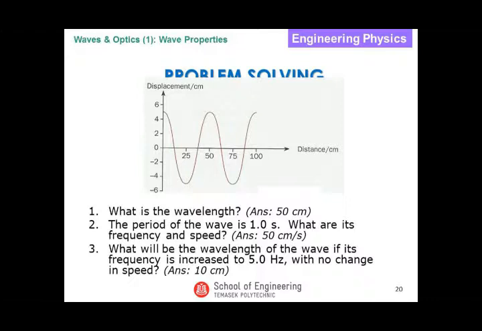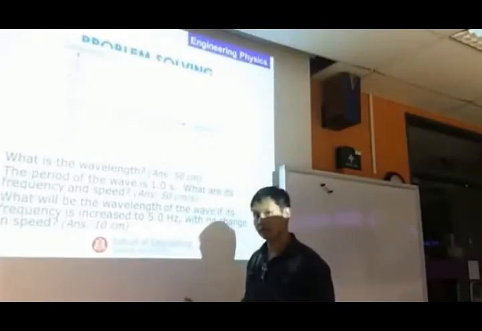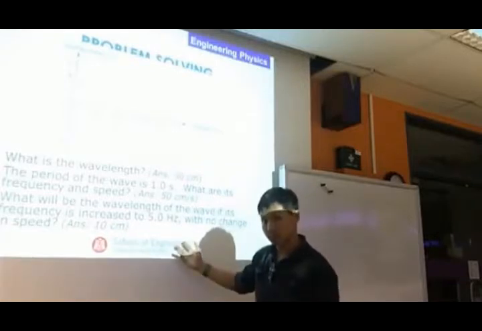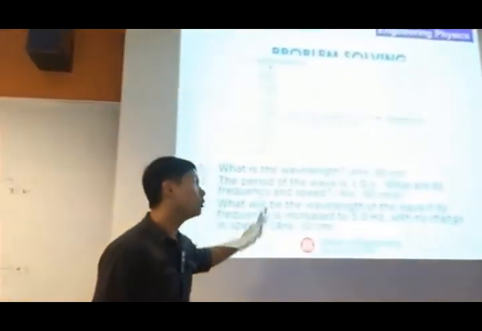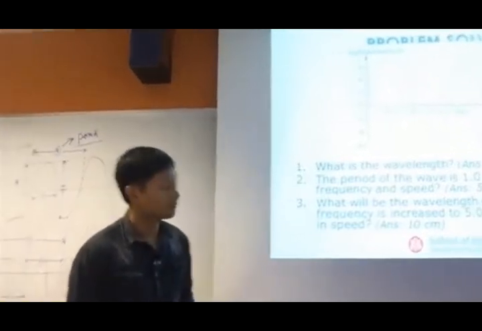Lastly, what is the wavelength of the wave if this frequency is increased to 5 Hertz, with no change in speed? Meaning, for the answer that you found in question 2, the speed remains the same. Frequency increased to 5 Hertz. What is the wavelength? What do I use? Give yourself probably just 1 or 2 minutes, work out the details, and we'll talk about it.